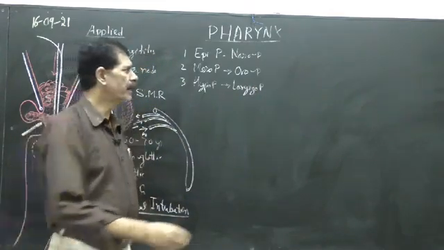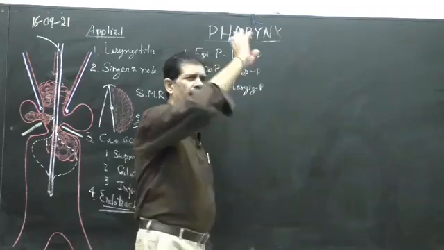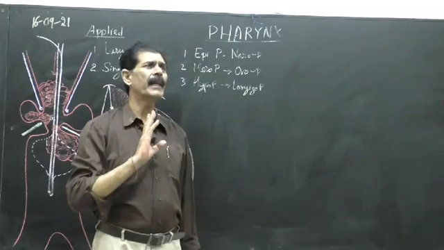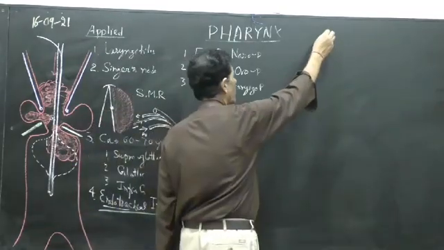As we have studied the head and neck, if we cut the head and neck in the sagittal plane, what picture do we get?